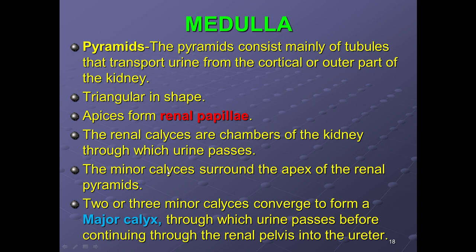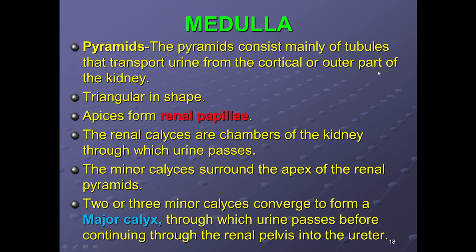Yes, first study the medulla. In the medulla is the presence of pyramids. The pyramids consist of tubules that transport urine from the cortex of the kidney. What are these?